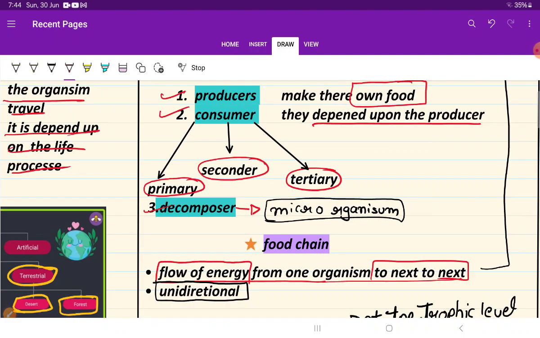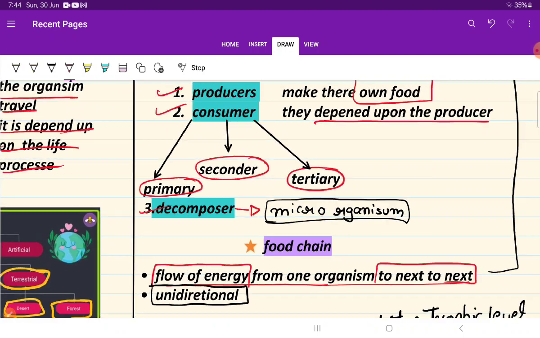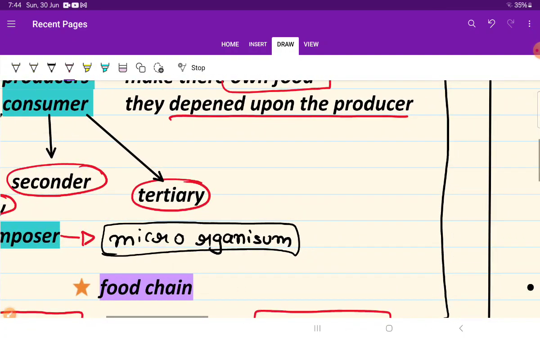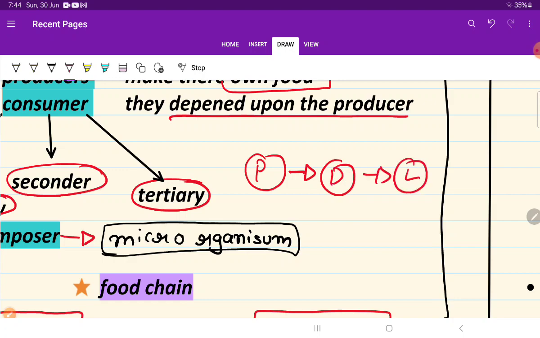And I want to ask one question. Here one plant is there, it is eaten by the deer and the deer is eaten by the lion. So here how many trophic levels are there? How many trophic levels are there? Let me know in the comment box. Okay, there are three trophic levels.